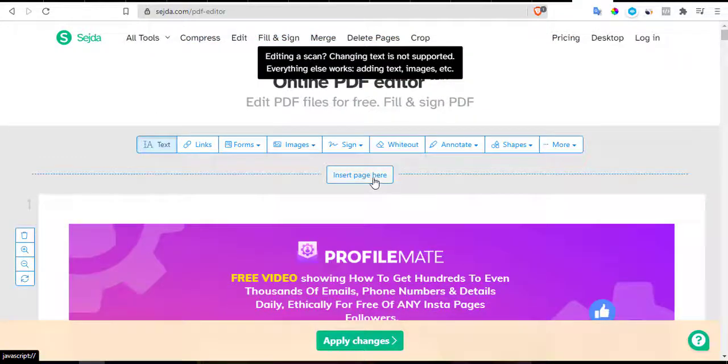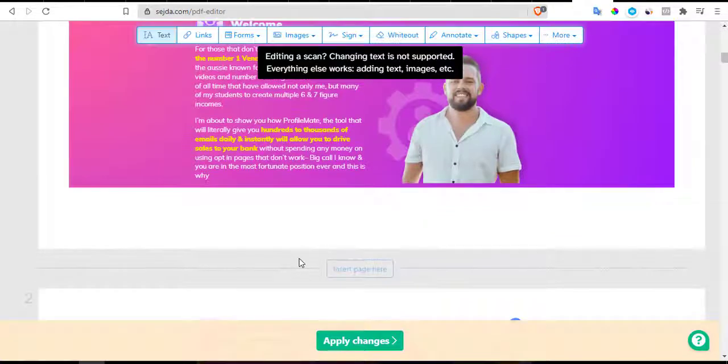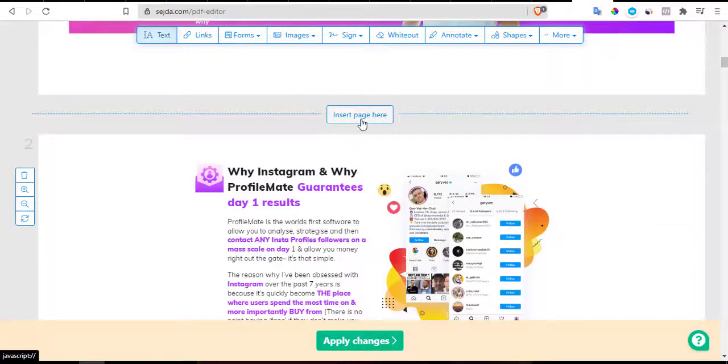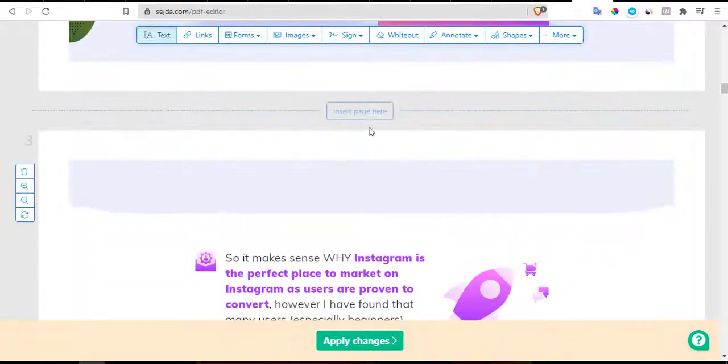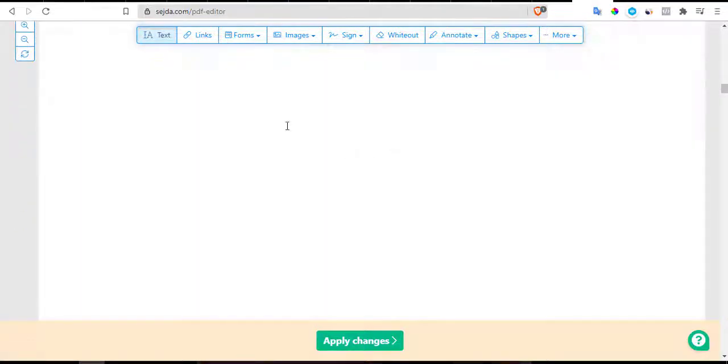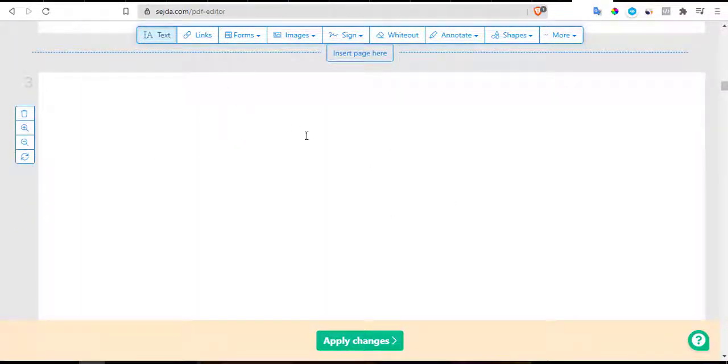So when you insert page, you push it down, and then that's it. Let's say after the first 2 pages, you click on insert page, and it's going to insert a new page for you, and then you put your image here and say click here to learn more, or click here to get this product, or any call to action of your choice.